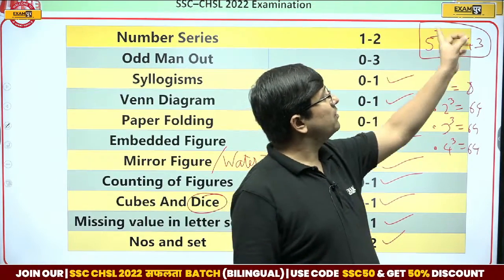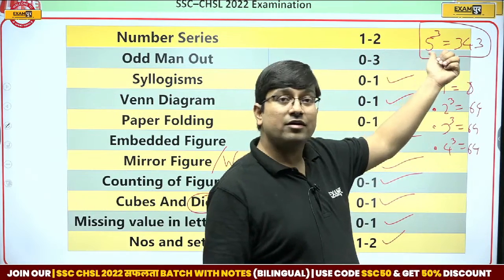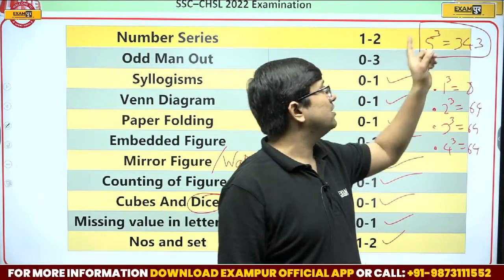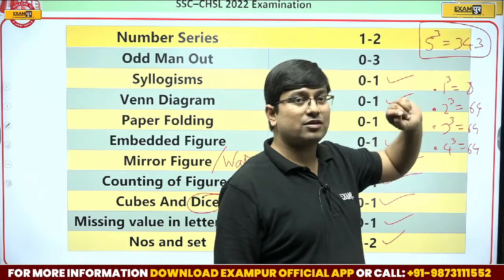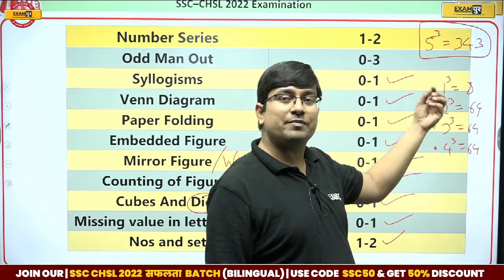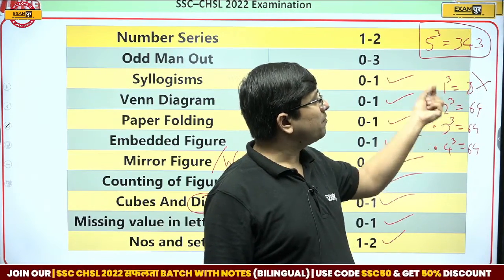So 5 cube is equal to 343. So what must be happening? 5 plus 2, 7's cube is 343. So here 5 has had plus 2 done and 7's cube is 343. So here 1 plus 2, that means 3, and 3's cube is 8. No. So 2 plus 2.